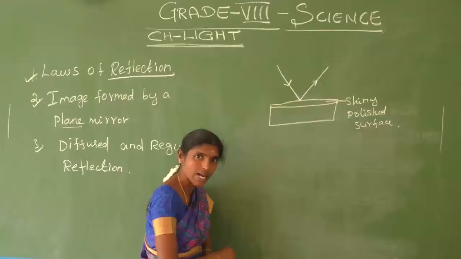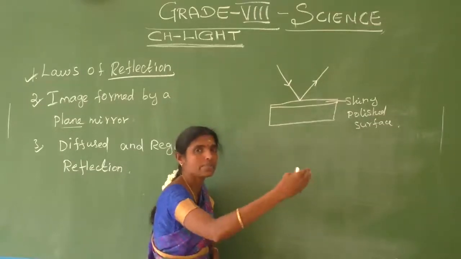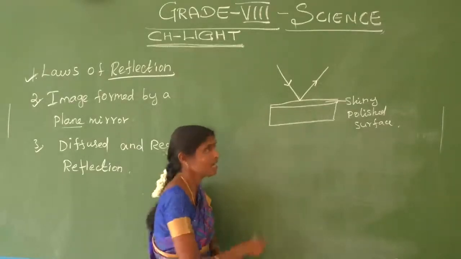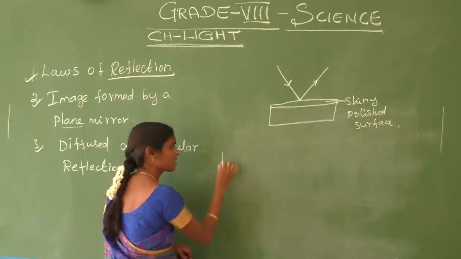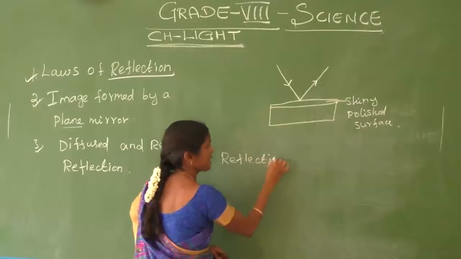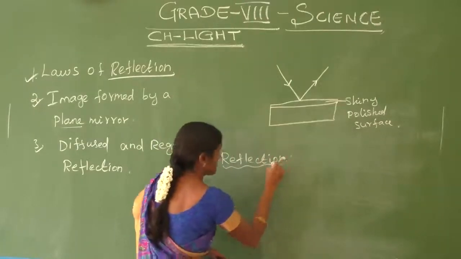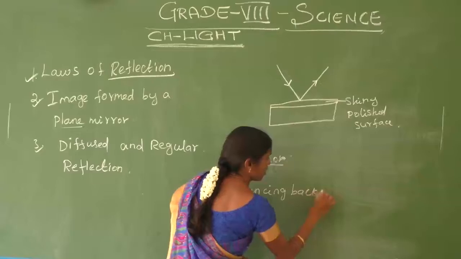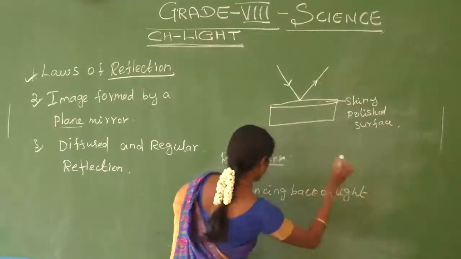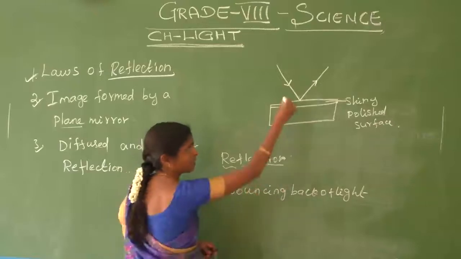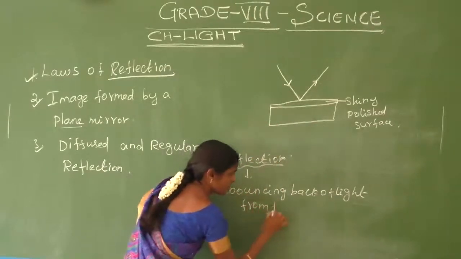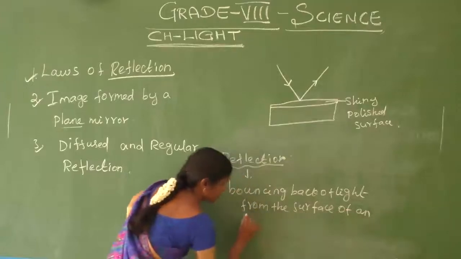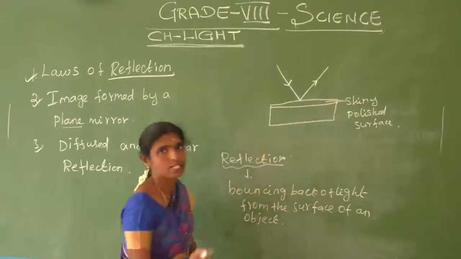Reflection is the bouncing back of light from the surface of an object. That is called reflection.